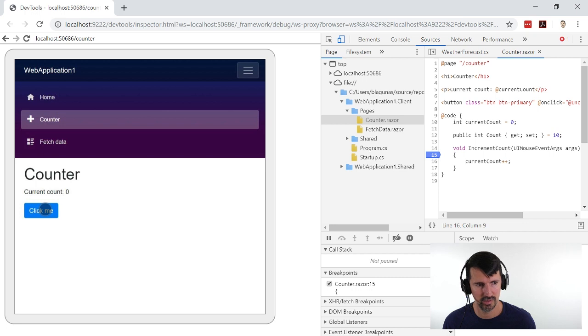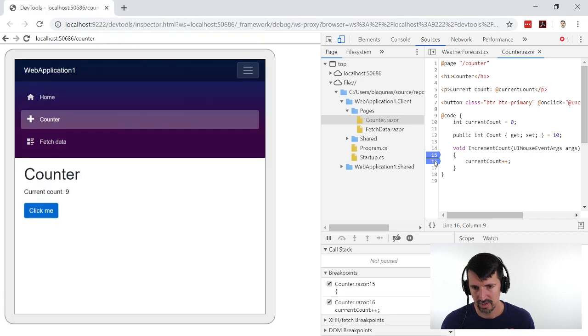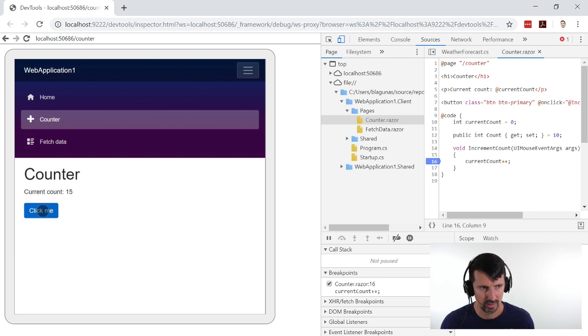So let's come over here. Can I click? Okay, is that not a breakpoint? Or do I need to go to my other browser here and hit click? Okay. Let's try a different line. Maybe I gotta be right here. Maybe there? Okay, that didn't work. Let's go over to this one.